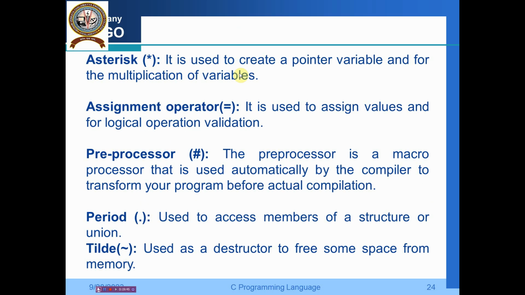Similarly, the asterisk is used to create a pointer. Then the assignment operator is used to assign values. Preprocessor hash we are using. The preprocessor is a macro processor that is used automatically by the compiler to transform your program before actual compilation.